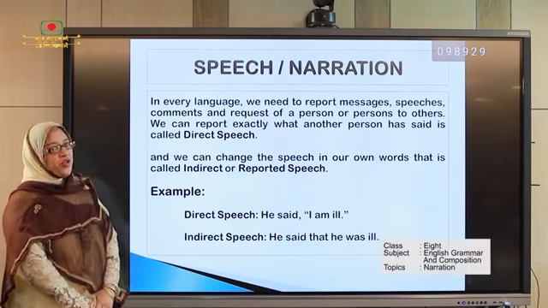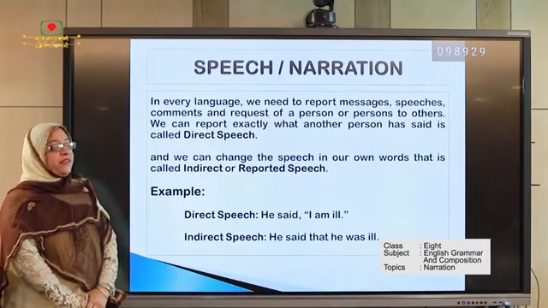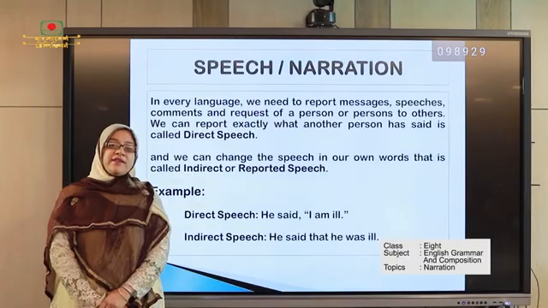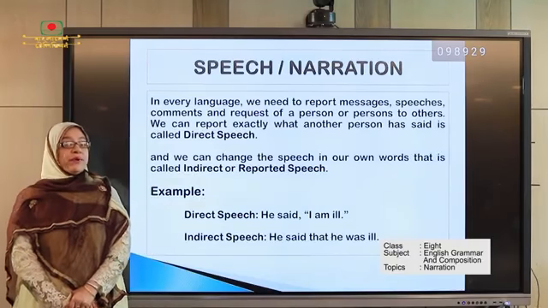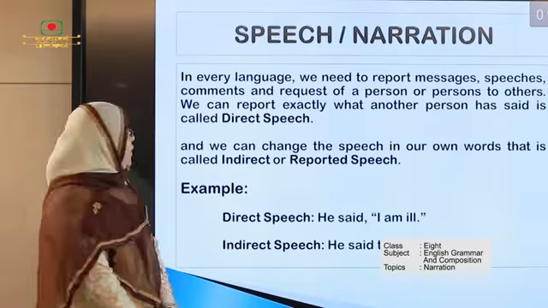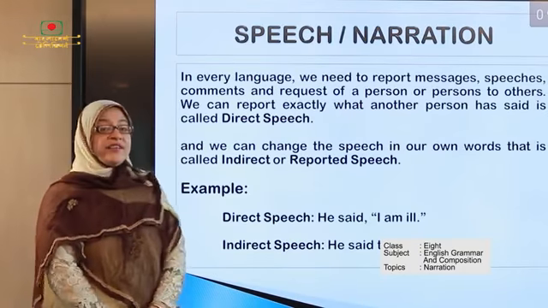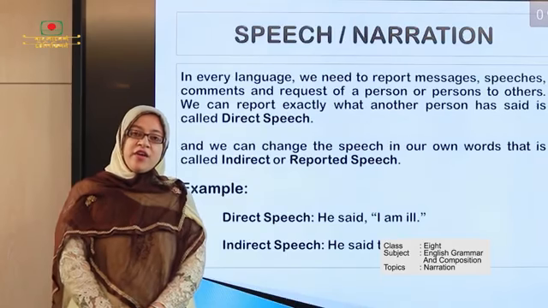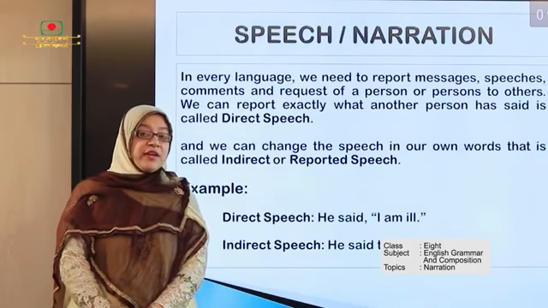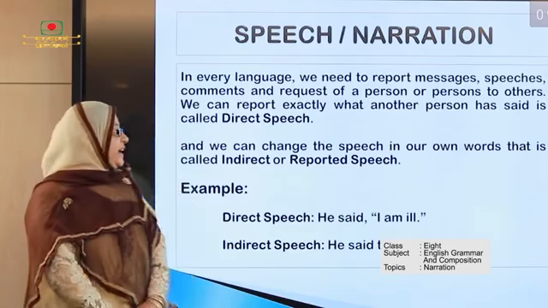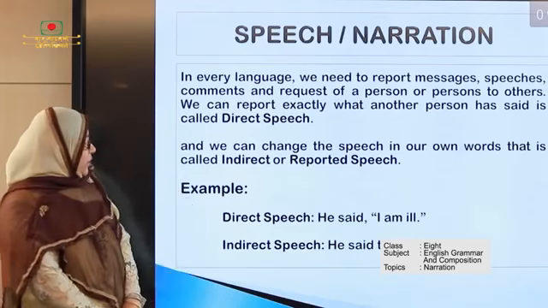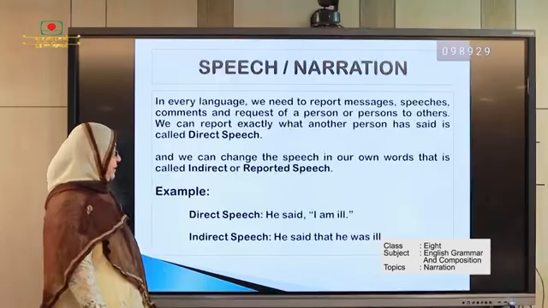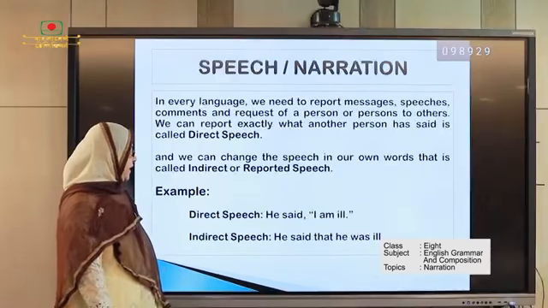Dear students, you know that in every language we need to report messages, speeches, comments or requests to others. When we report exactly what another person has said, that is called direct speech, or if we turn it into our own words, that is called indirect speech. So, look at the slide, there is an example. He said, I am ill. This is the example of a direct speech.